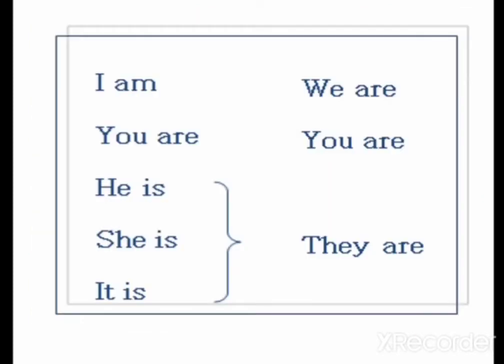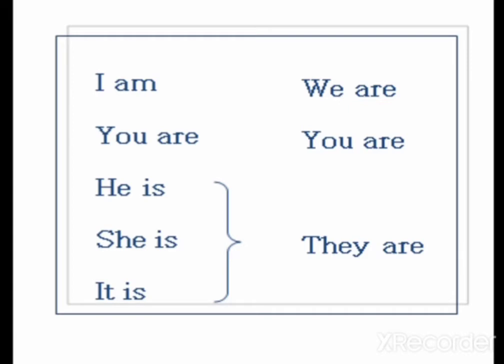Look into these examples. I am and we are. You are and you are. He, she, it will take the verb is, and they are. I am writing a letter. We are writing question answers. You are supposed to listen carefully. He is writing a letter. It is a beautiful picture. They are going to play.